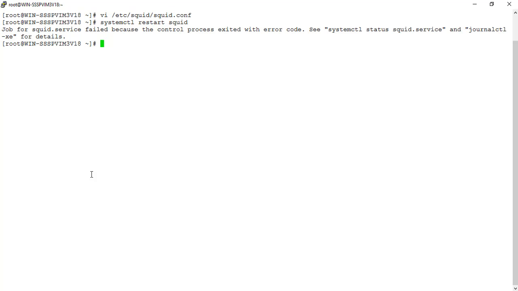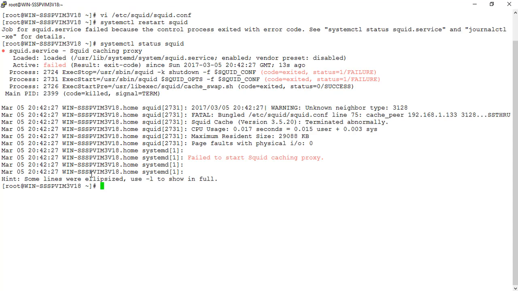Now I would like to do a systemctl restart of the Squid server. Okay, we have an error here. Let me have a look at the status of Squid. Squid is not running at the moment, so let me try and start Squid.